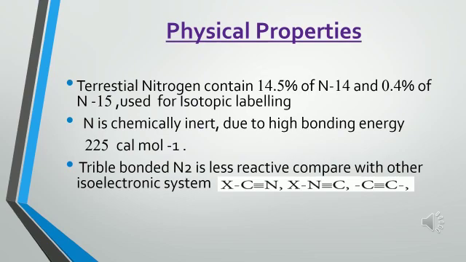Why is it less reactive? In the isoelectronic species, they readily donate a pair of electrons to another atom or group. But in the case of the nitrogen molecule, it is not able to readily donate the electrons, so it is less reactive in nature. In addition, nitrogen has the ability to donate electrons to a metal to form a coordination complex, but it is not very extensive in nature. These are the physical properties of nitrogen.